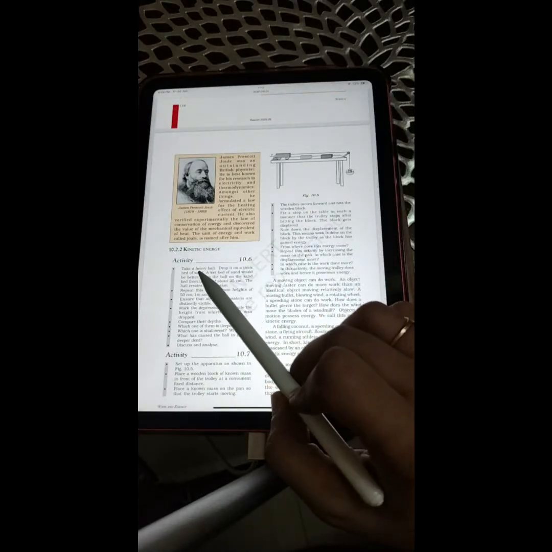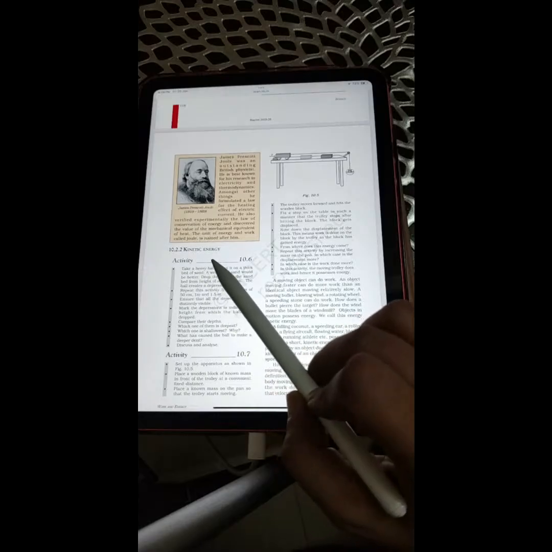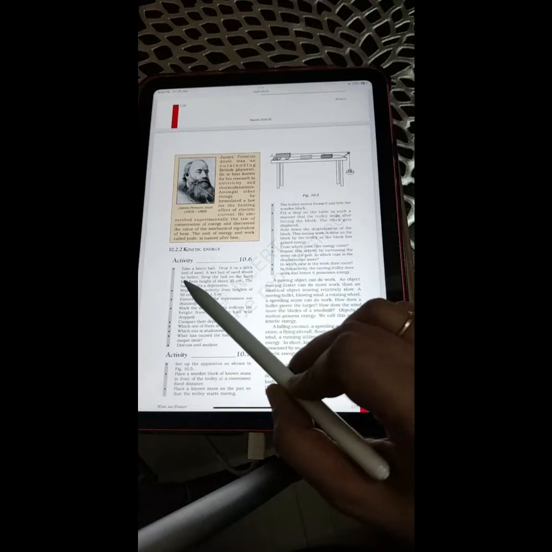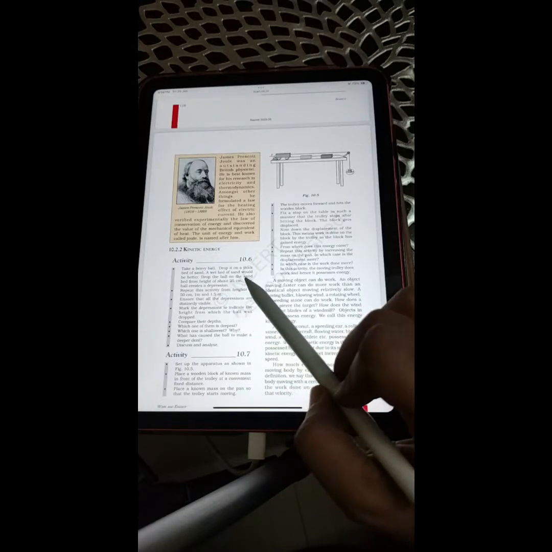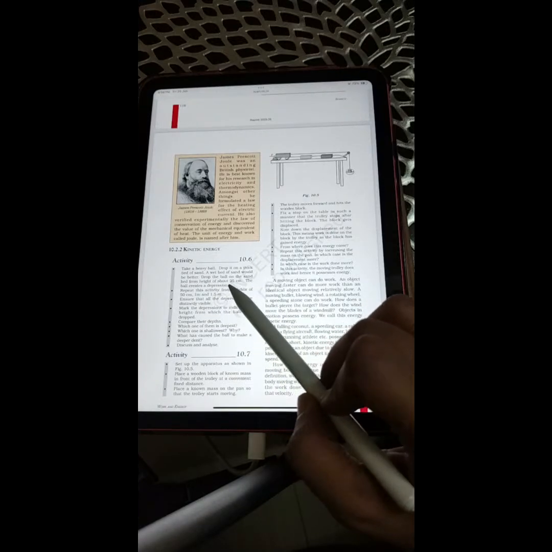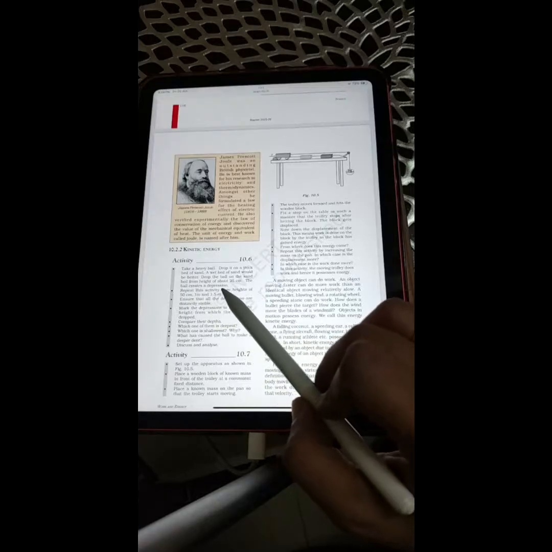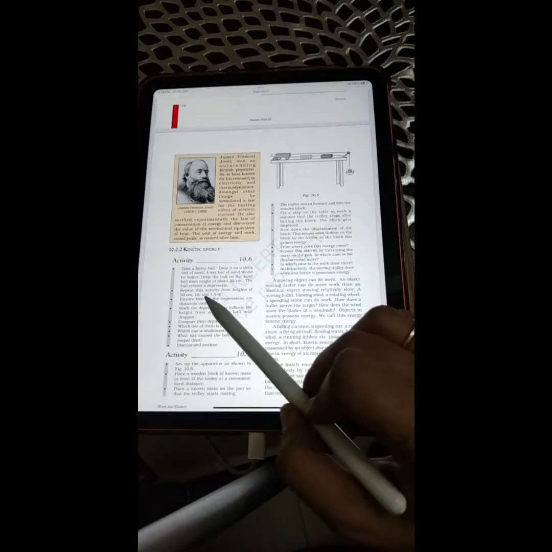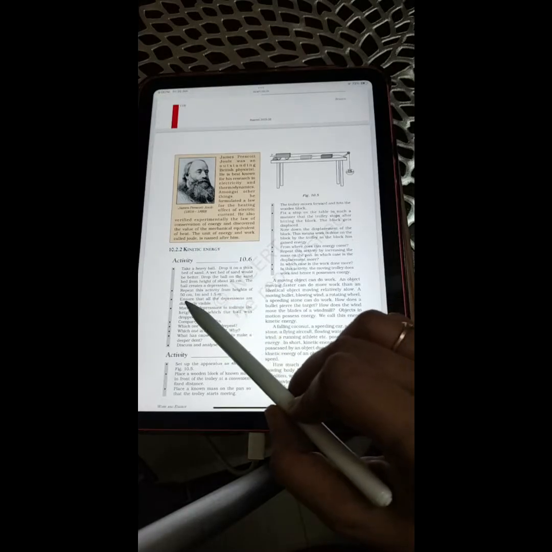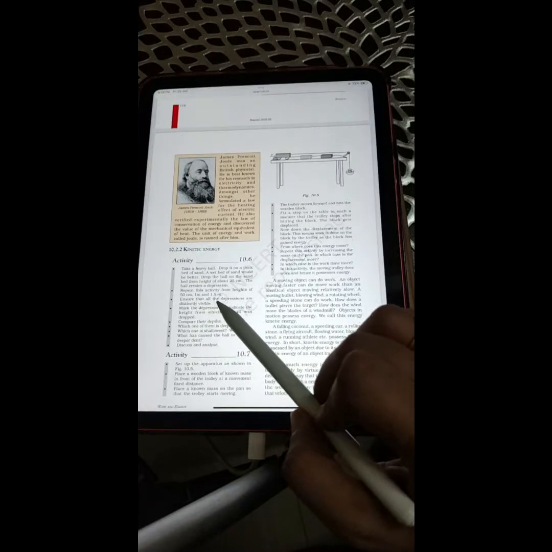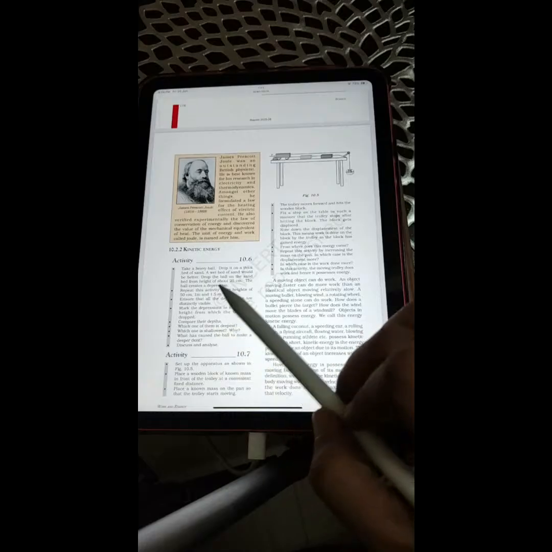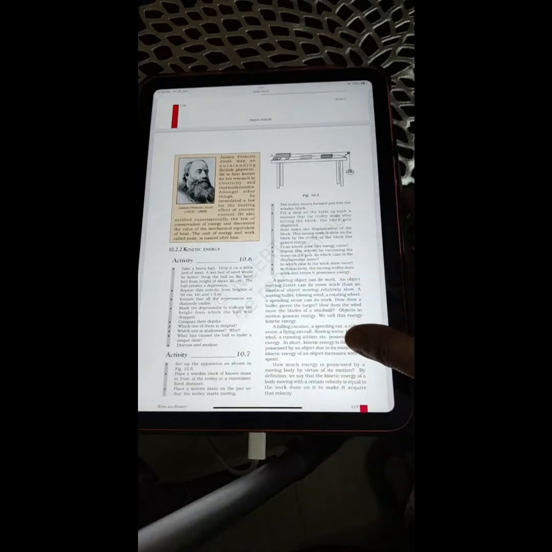10.2.2 Kinetic Energy. Activity 10.6. Take a heavy ball, drop it on a thick bed of sand. A wet bed of sand would be better. Drop the ball on the sand bed from a height of about 25 centimeter. The ball creates a depression. Repeat this activity from heights 50 centimeter, 1 meter and 1.5 meter. Ensure that all the depressions are distinctly visible. Mark the depressions to indicate the height from which the ball was dropped.